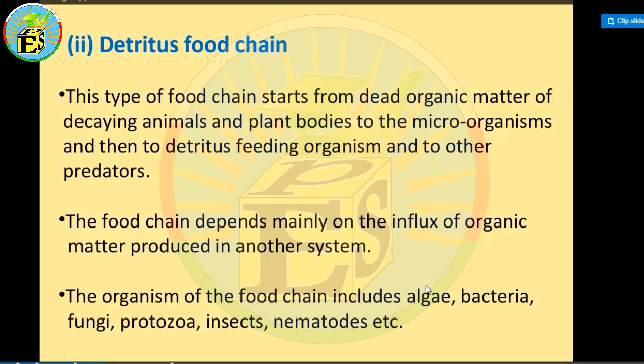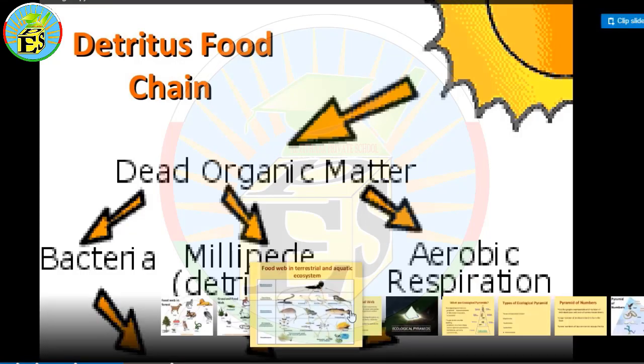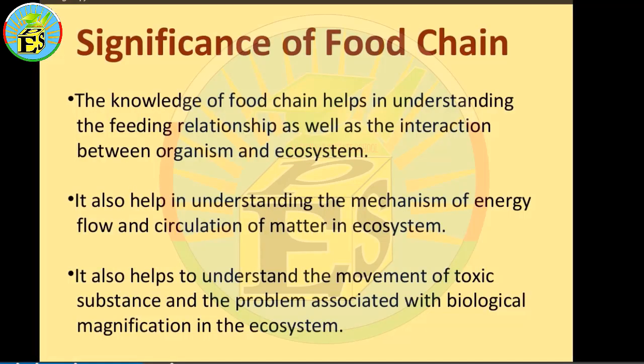The organisms in this food chain include algae, bacteria, fungi, protozoa, insects, nematodes, etc. Dead organic matter is being eaten by bacteria, millipedes, and many other different organisms.